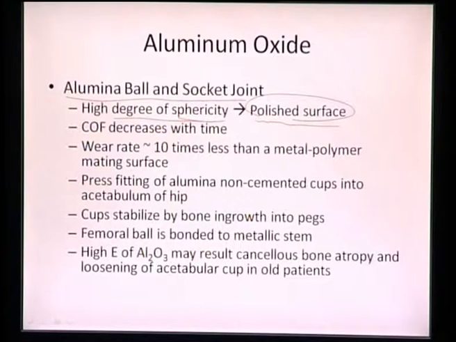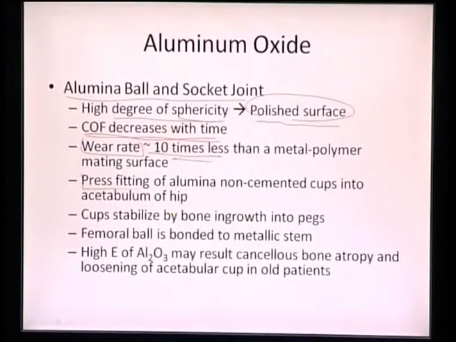So once we have a very polished surface, we can get a very high degree of sphericity, and because of that we can also expect a reduced coefficient of friction with time, and the wear rate can be 10 times less as compared to that of a metal polymer mating surface, because they have a very high coefficient of friction, as one is polymer and one is metal.